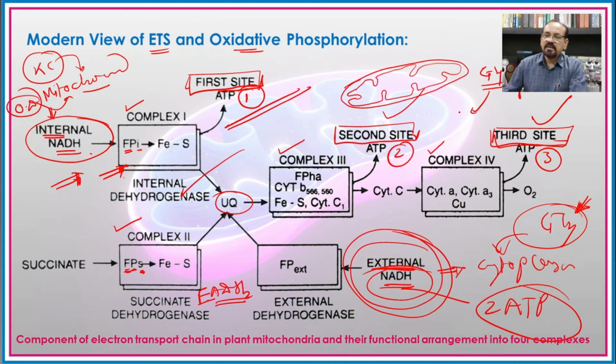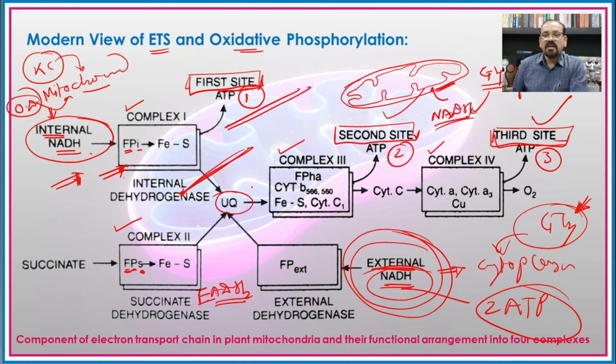So the reduced coenzyme like NADH2, which is formed in glycolysis, when it tries to enter inside the mitochondria, only the outer membrane of the mitochondria is permeable to the NADH2 and the inner membrane of the mitochondria is impermeable to the NADH2. And because of that, it bypasses the first process of the multi-enzyme or multi-protein complex.